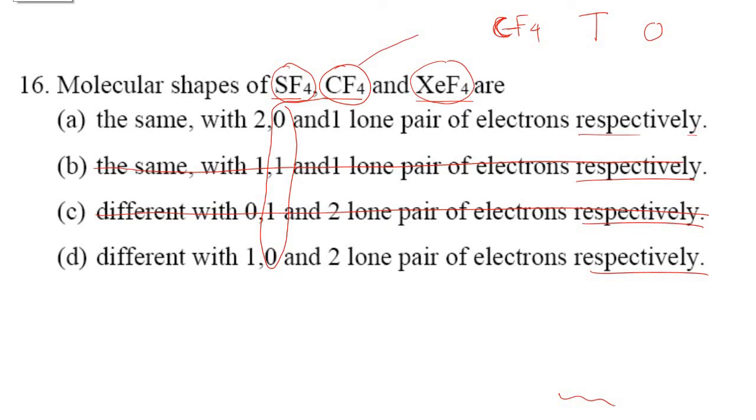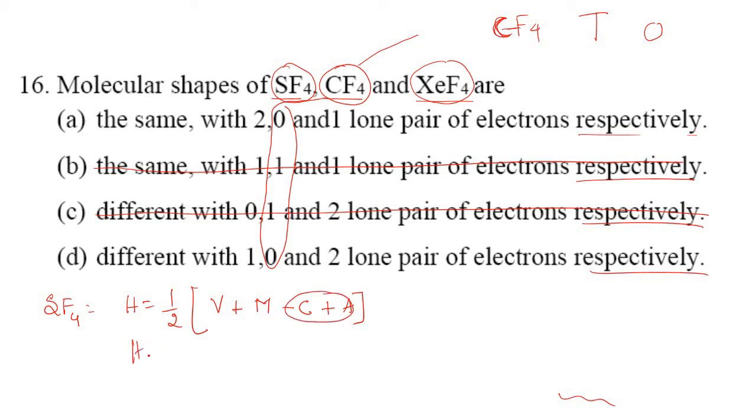Now I have to apply the formula for SF4. In case of SF4, I want to find out the hybridization. The moment I find the hybridization, I'll get the idea of how many lone pairs are available. Hybridization is equal to 1 by 2 of the valency of the central atom plus the number of monovalent atoms linked with the central atom, then minus if there is a cation, plus if there is an anion. But it is a neutral molecule, so I will not consider this part.